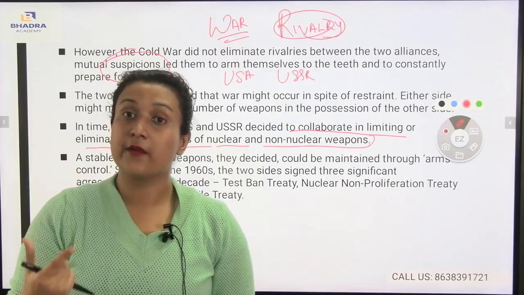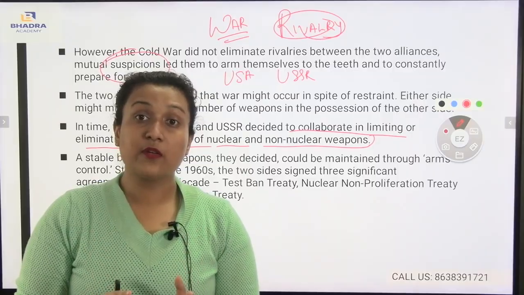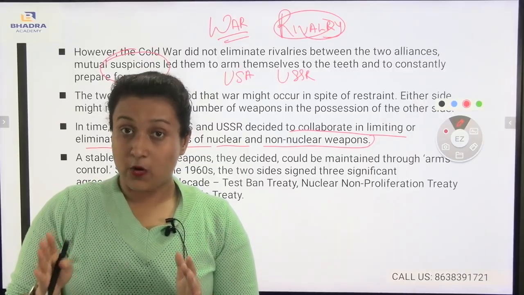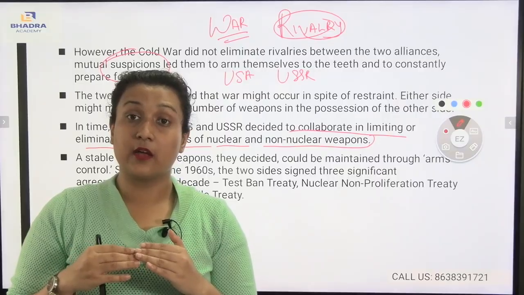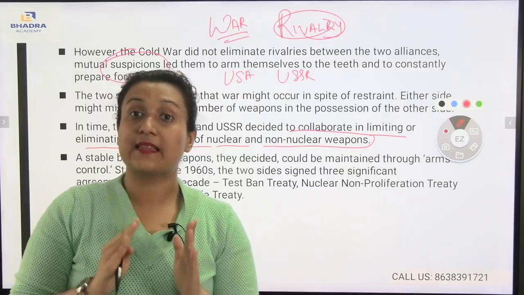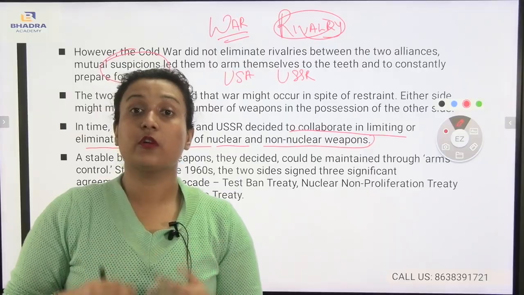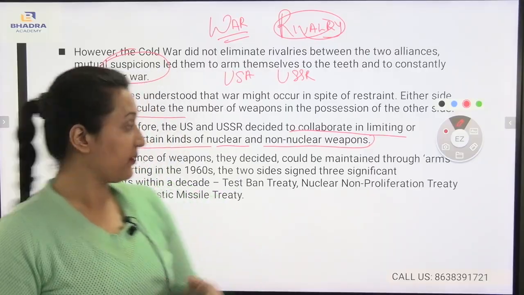As a result, they came into the treaty, and for the next decade, they signed three treaties so that they could limit the use of nuclear and non-nuclear weapons.